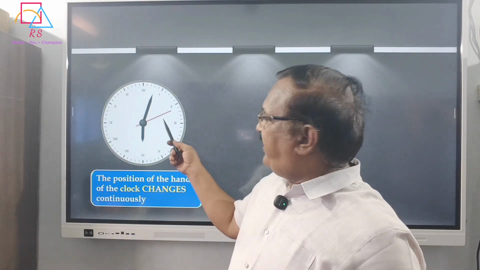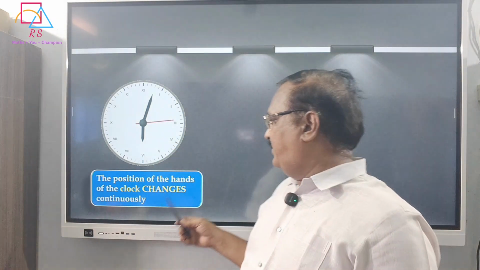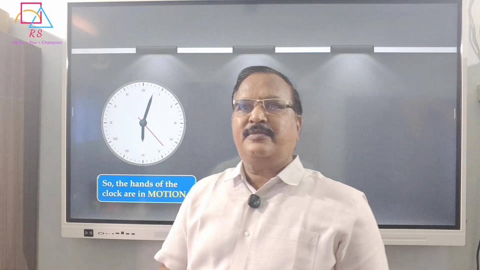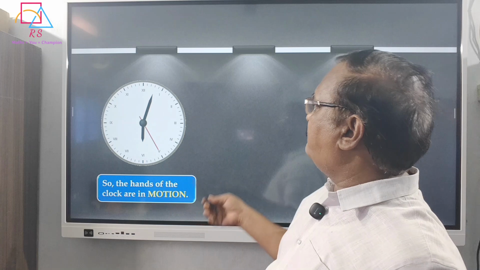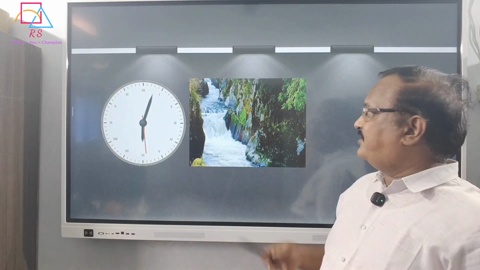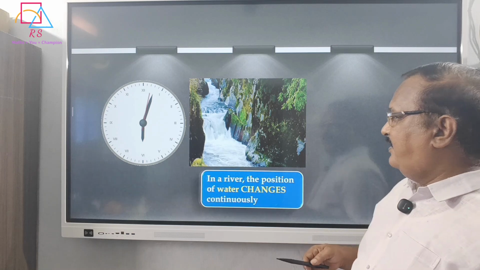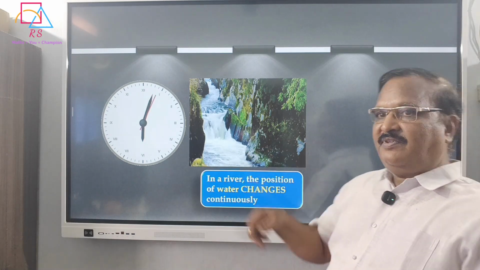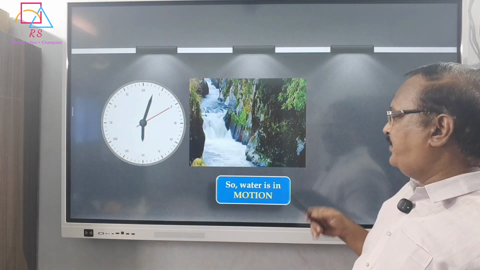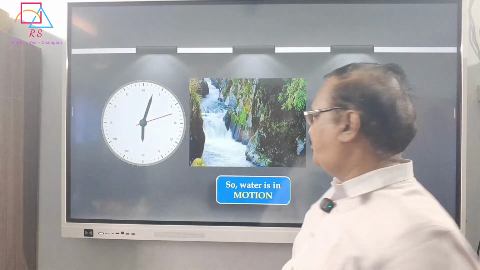Let us understand: the hands of the clock are moving. They change their position from time to time. Therefore the hands of the clock are in motion. When a body changes its position, we say that the body is in motion. All the three hands are in motion. Let us take one more example. The water is flowing. This is the river. The position of the water is changing continuously. Therefore, we say that the water is in motion.